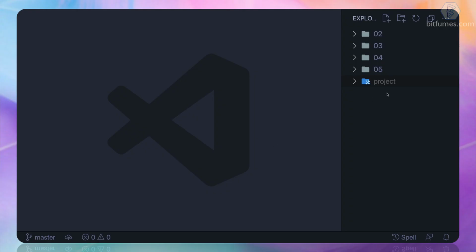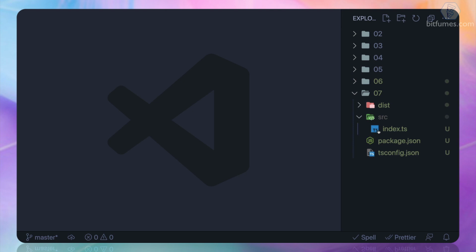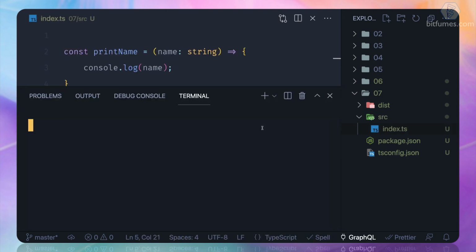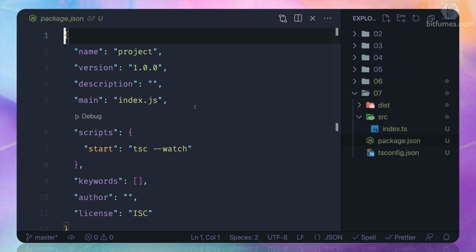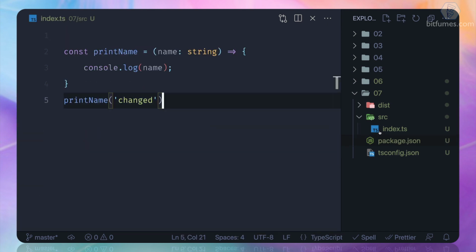I felt that we still need to learn some more basics, so I will get back to the number we have, 6, but I will just copy and paste it to work on the 7th episode. And here we have the same thing. Everything is there, so let's just go inside 07 and then npm run start, because we have already configured everything in the last episode and we know how to do all these things.